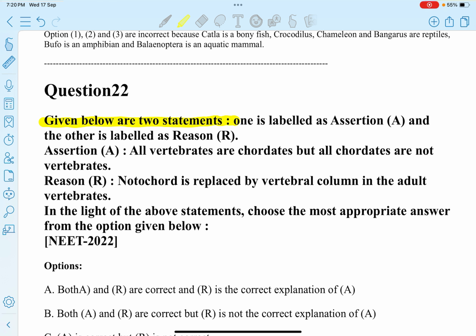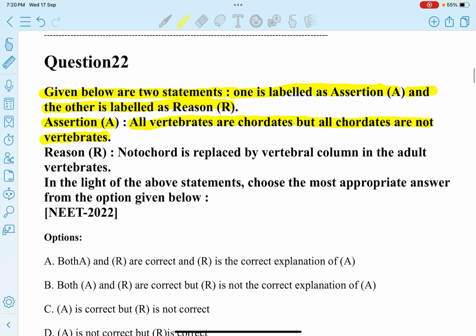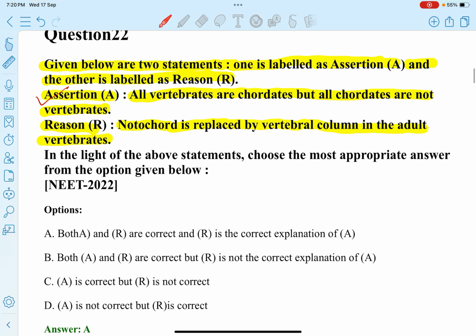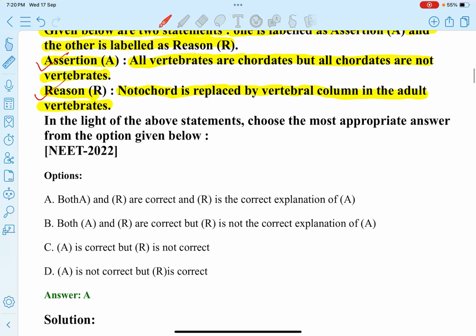Given below are two statements, one labeled as assertion and the other labeled as reason. Assertion A: all vertebrates are chordates, but all chordates are not vertebrates. Reason R: notochord is replaced by vertebral column in adult vertebrates. So both A and R are correct, and R is the correct explanation of A.